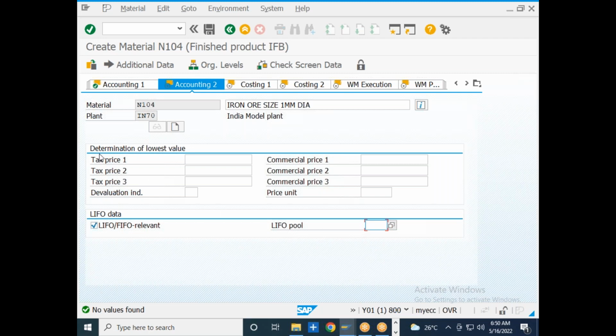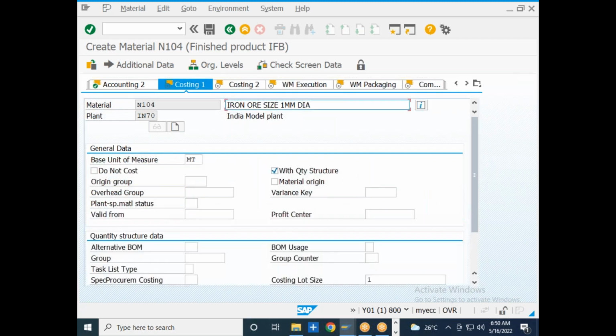And if you want to maintain tax related information for this material, like what is the tax price and what is the commercial price, you can maintain these things. Tax price is 10 rupees, commercial price, like that. It is a free text only, you can maintain anything based upon the details you have with you. You can maintain any information over there.